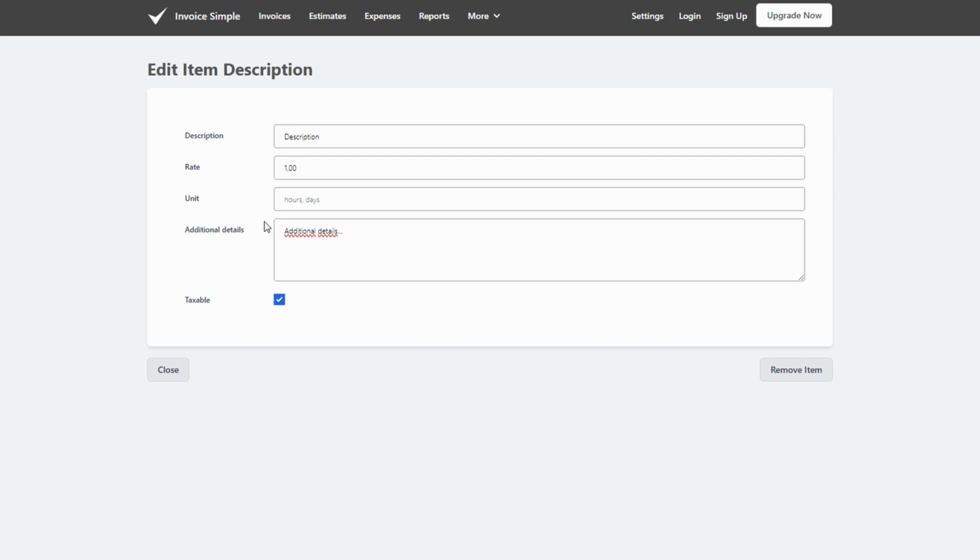Whether you're invoicing for a one-time service or a recurring monthly charge, your item library saves you time, minimizes errors, and keeps your workflow efficient.